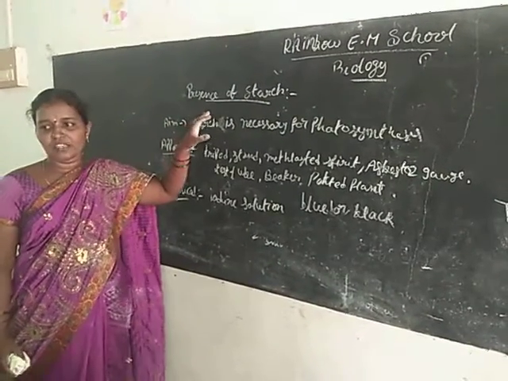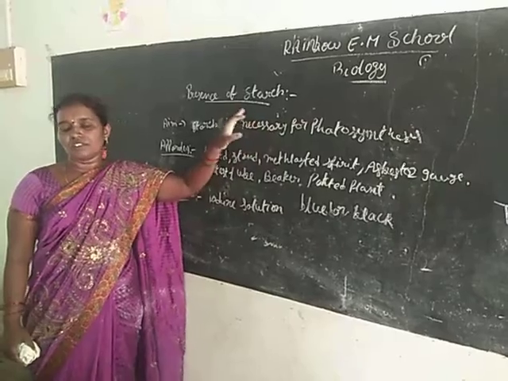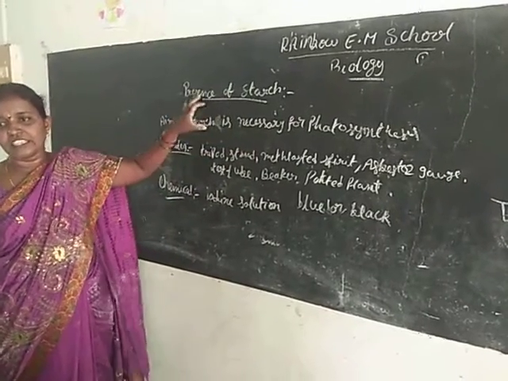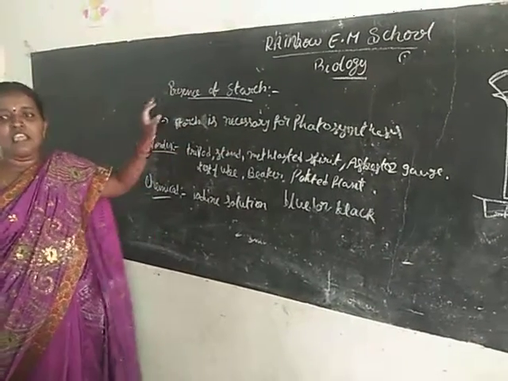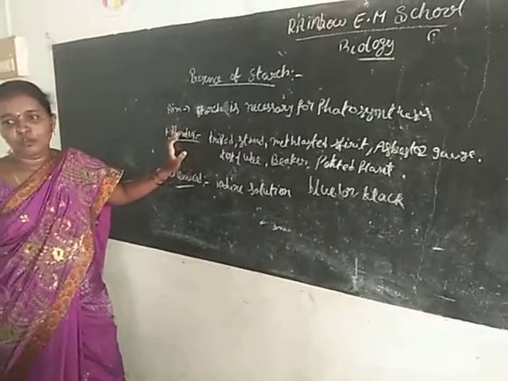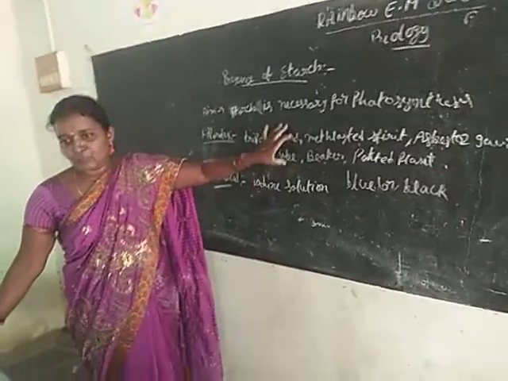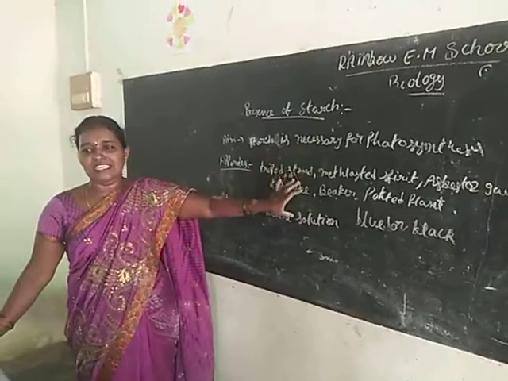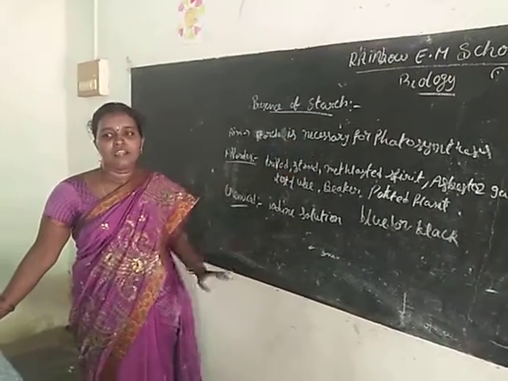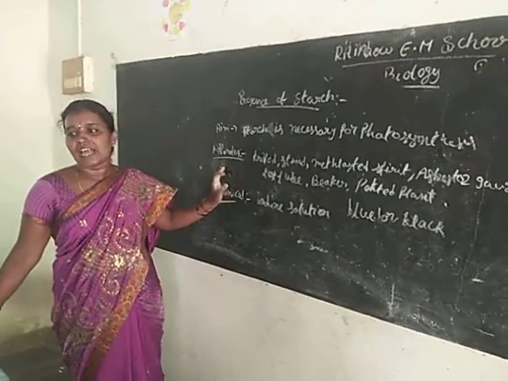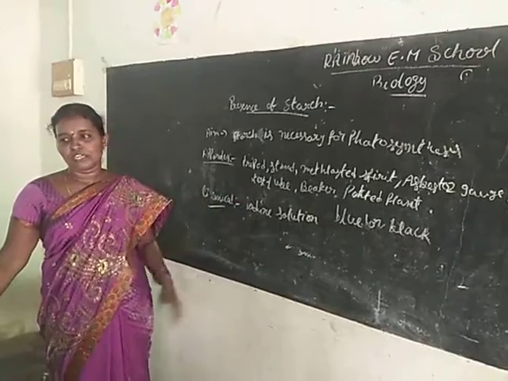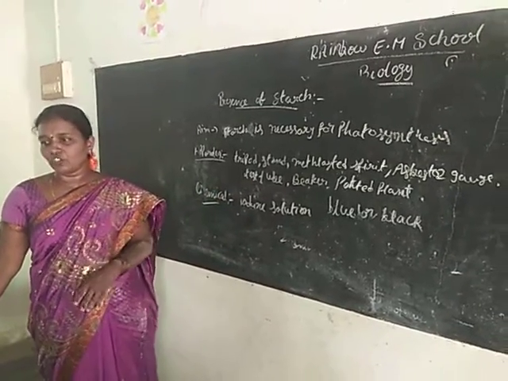Aim: starch is necessary for photosynthesis. Then you write the apparatus. Which apparatus do you take? Test tube, beaker, methylated spirit, Bunsen burner, asbestos gauze, potted plant, methylated spirit and iodine solution. Chemicals: iodine solution or betadine solution.